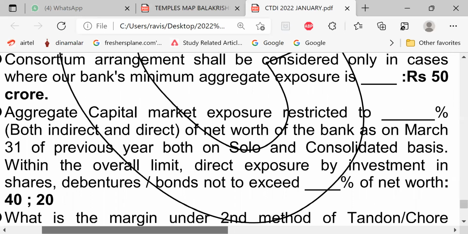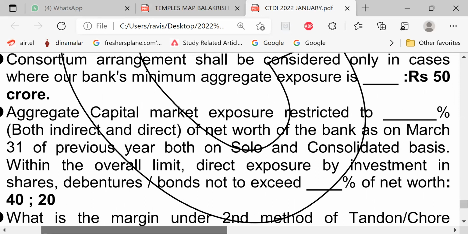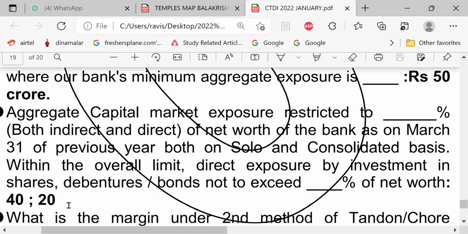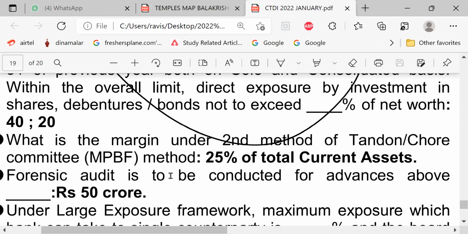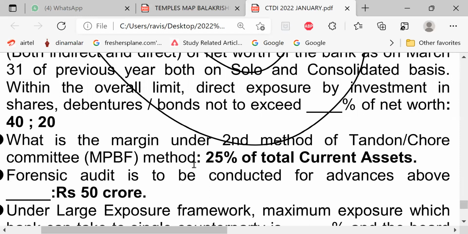Within the overall limit, the direct exposure by investment in shares and debentures or bonds should not exceed 20% of the net worth. What is the margin under the second method of Tandon or Chore committee method? This is also a very reputed question. 25% of current assets. Forensic audit is to be conducted for advances above rupees 50 crore.